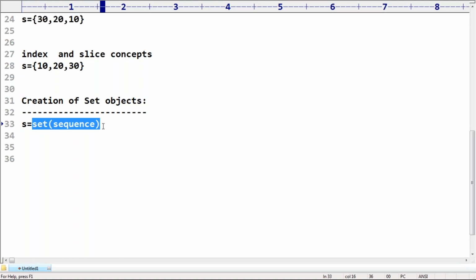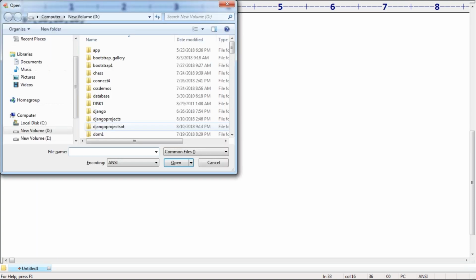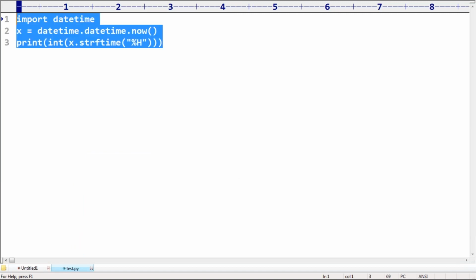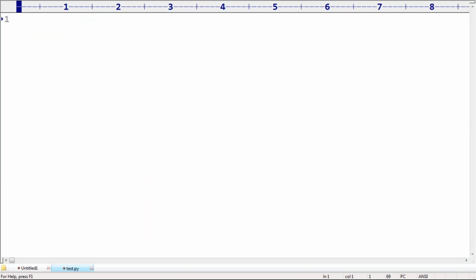One minute. Let me go for a small application. Here, Durga classes, I'm taking tester.py. My target here: s is equal to {10, 20, 30}. Print of s, print of type of s.